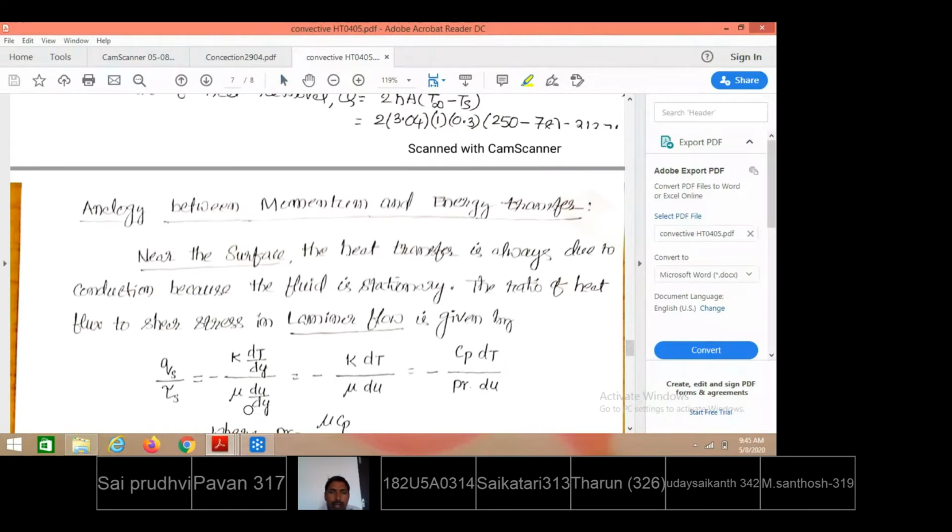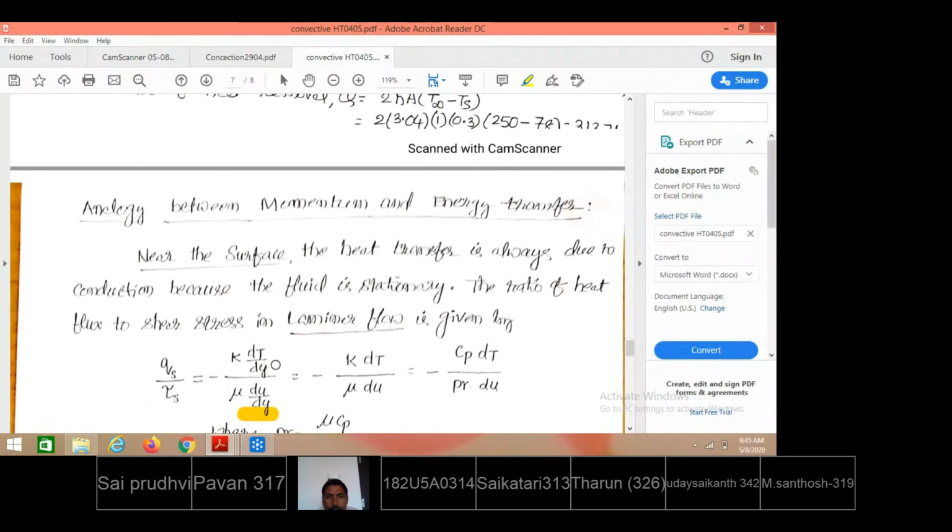So with the existence of the velocity gradient, shear stresses will be developed. Otherwise also, due to viscous effects, the shear stresses will be developed.